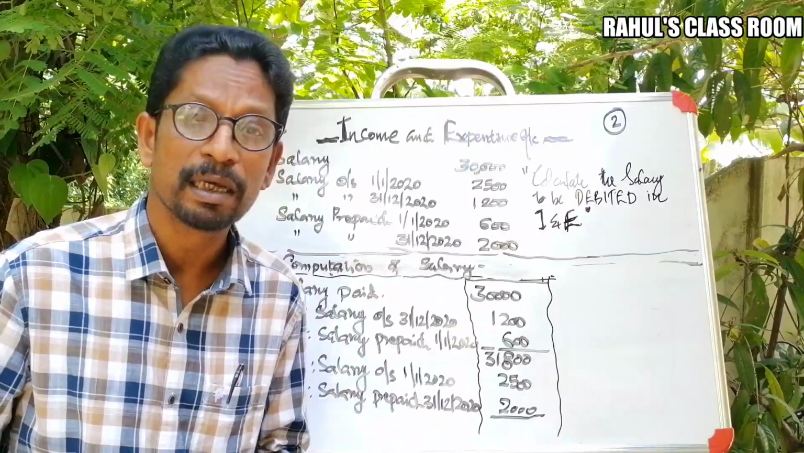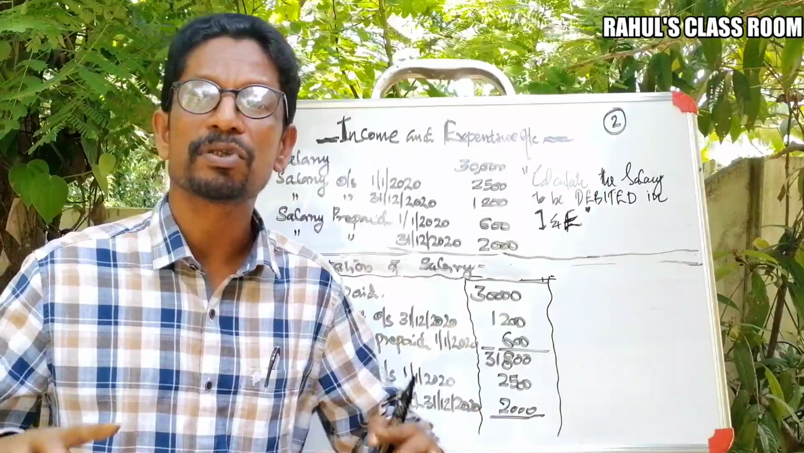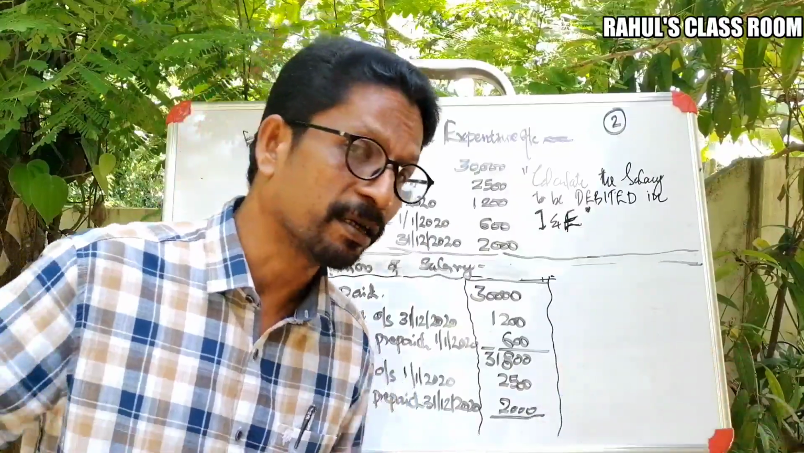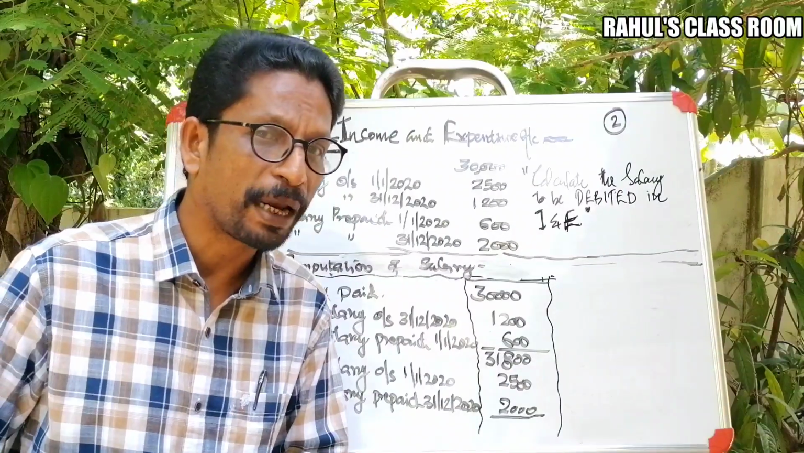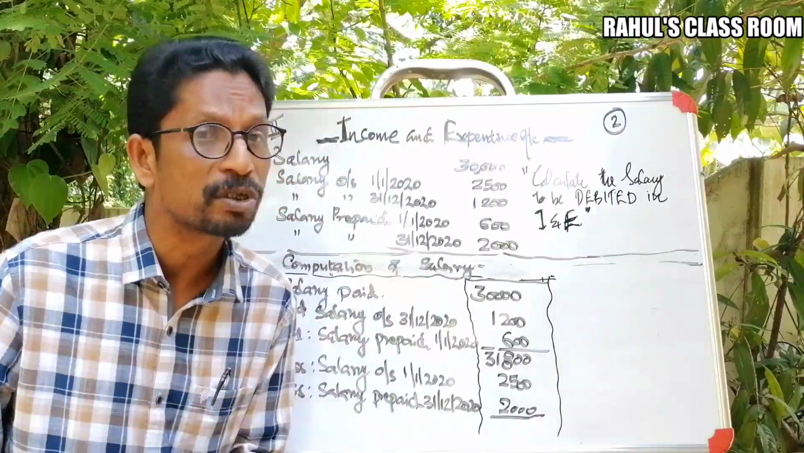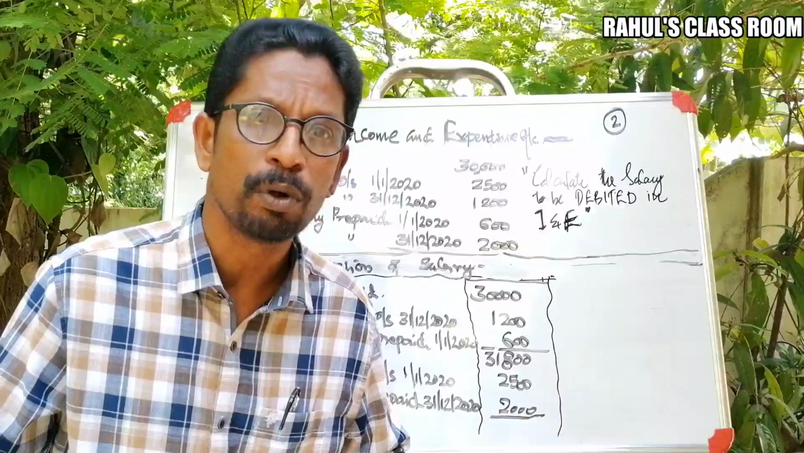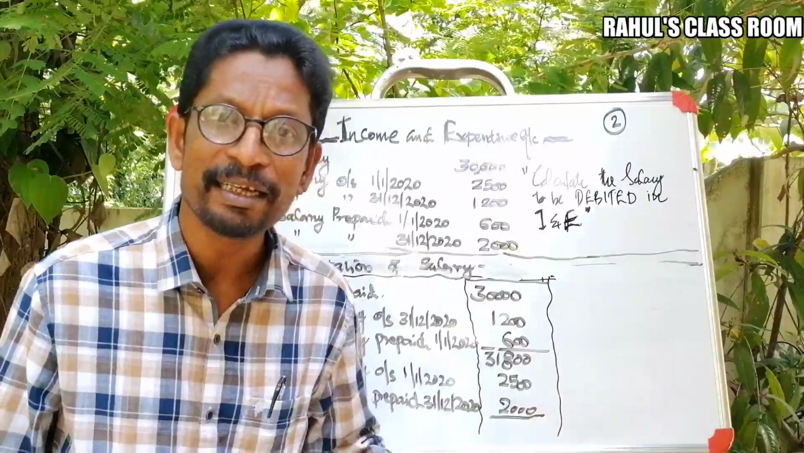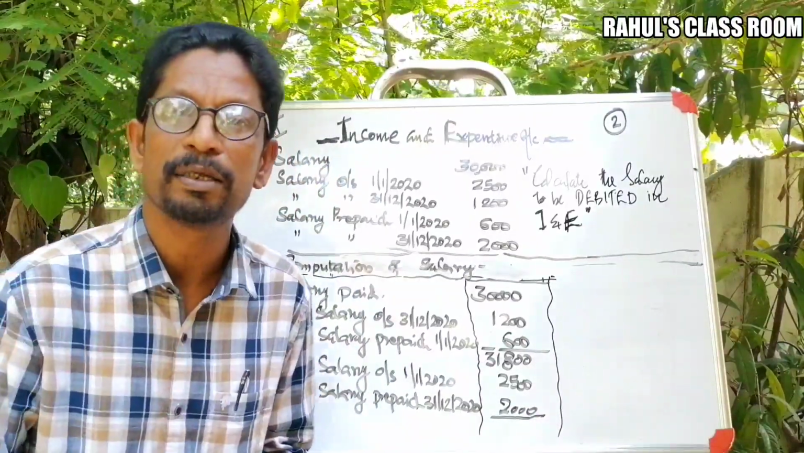Next item, salary prepaid on 31st 12/2020. That means this year we paid a certain amount for the next year. Okay. It is paid for the next year. That means it's not a part of the current year's expenditure. So what we will do?